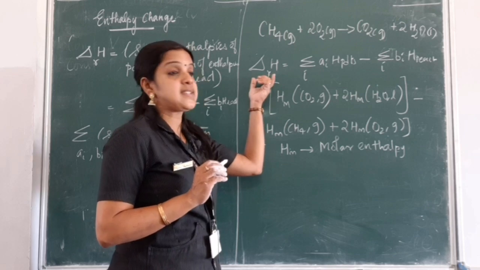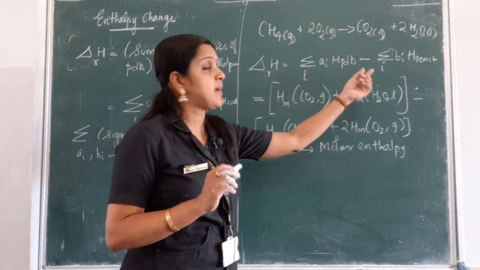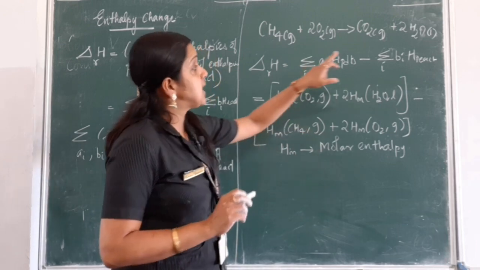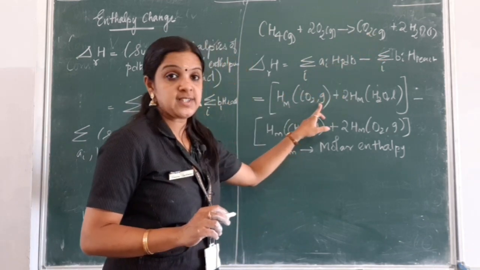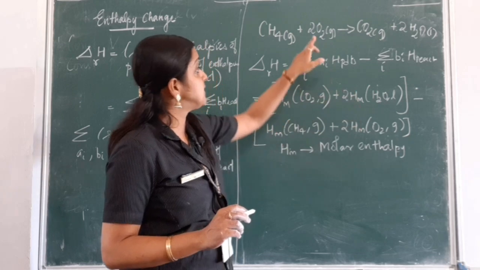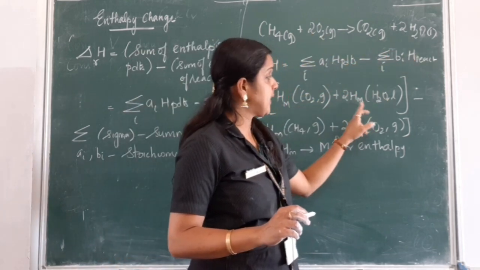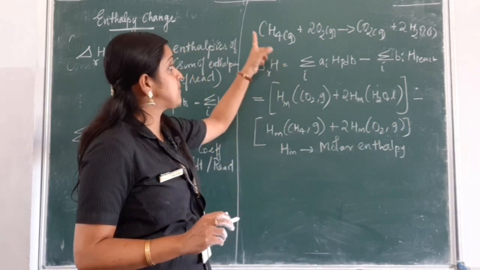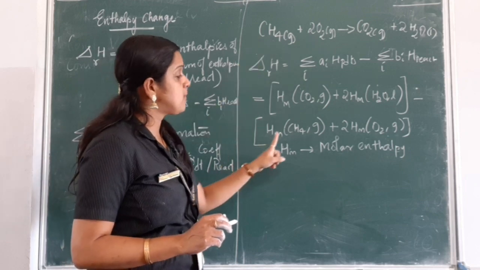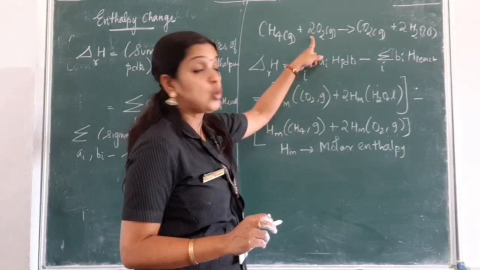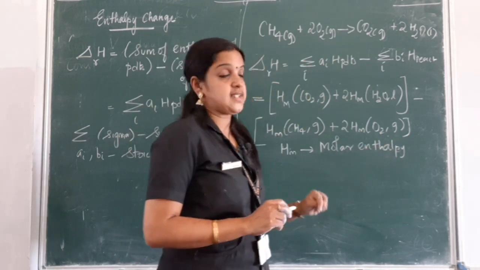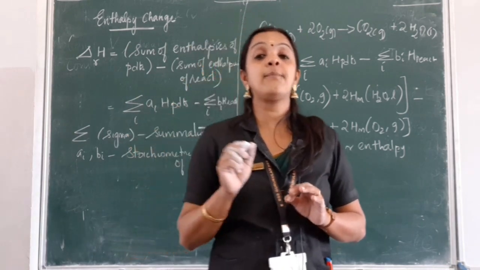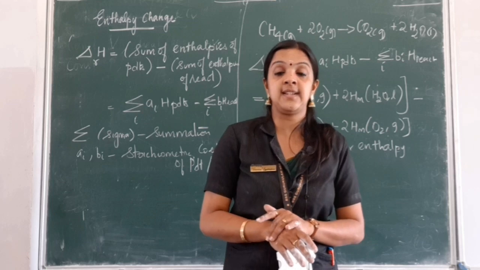So the reaction enthalpy is given as the summation of products minus the summation of reactants. So Hm, which is my molar enthalpy, of the product carbon dioxide in its gaseous state, plus 2 Hm, that is 2 molecules of water, so 2 Hm of H2O in the liquid state, minus, now for the reactants, I should write Hm of CH4 in the gaseous state, stoichiometry is 1, plus 2 Hm of oxygen in the gaseous state. So this will be my enthalpy of the reaction. This enthalpy of reaction is very important to study the changes taking place in a reaction.